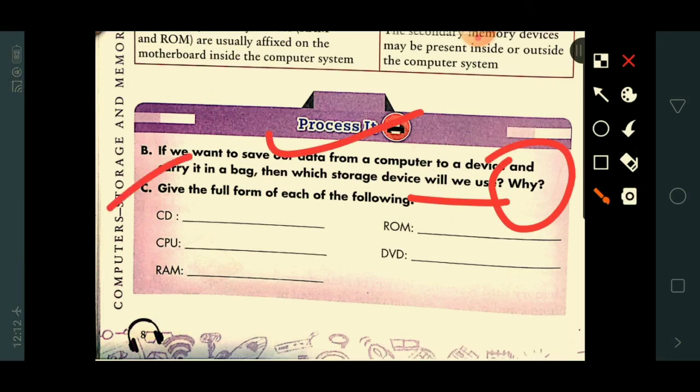Again, here is the second question: give the full form of each of the following. The full form of CD, CPU, RAM, ROM, DVD. Write these answers and